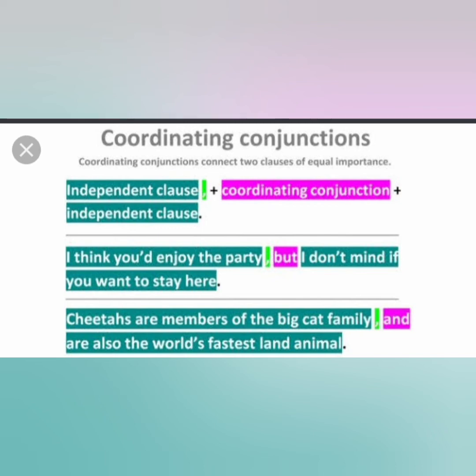See here, a coordinating conjunction connects two clauses of equal importance. You see the format: independent clause, coordinating conjunction, plus independent clause. The same format is given in this sentence: I think you would enjoy the party, but I don't mind if you want to stay here.